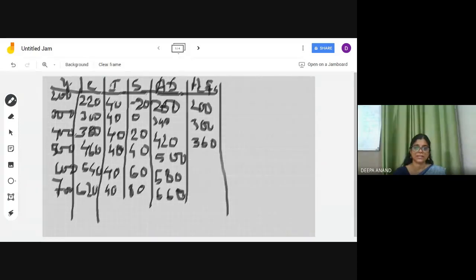It is C plus S, no? So what I am doing is not correct. The C plus S is 300. Here it is 400. Here it is 400. 200, 300. Here it is 400.